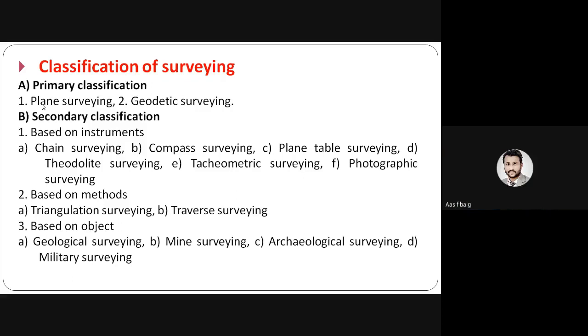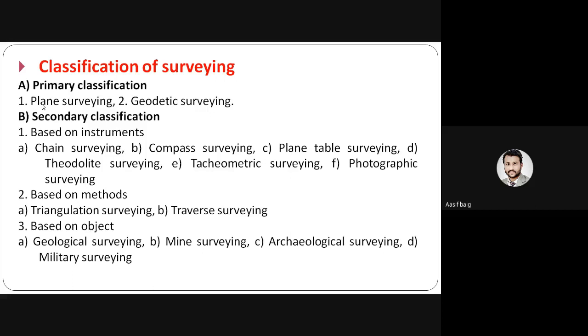The second classification of surveying is the secondary classification. This is again classified based on its uses. Based on the instrument, the surveying is classified as chain surveying, compass surveying, plane table surveying, theodolite surveying, tachometric surveying, photographic surveying. If you are using the chain, this is chain surveying.